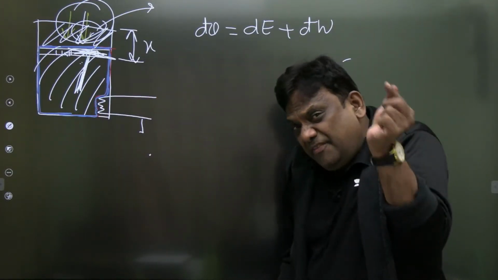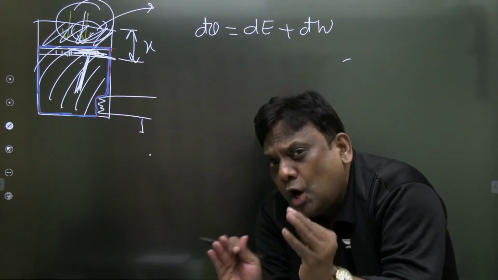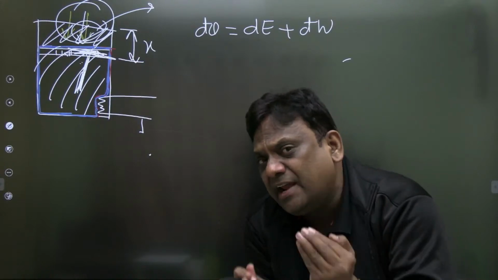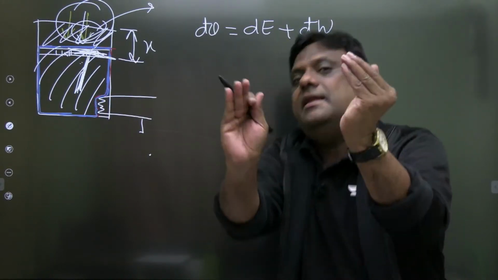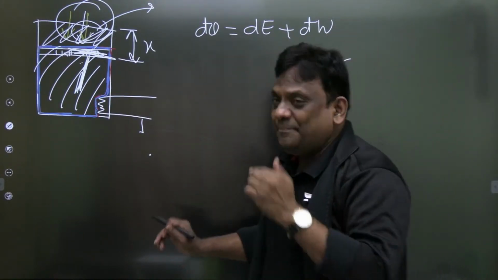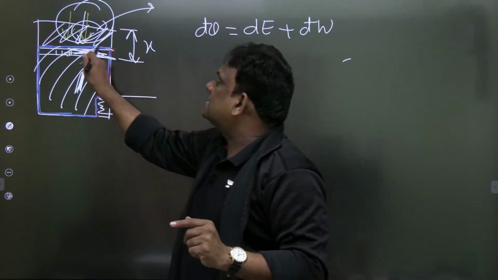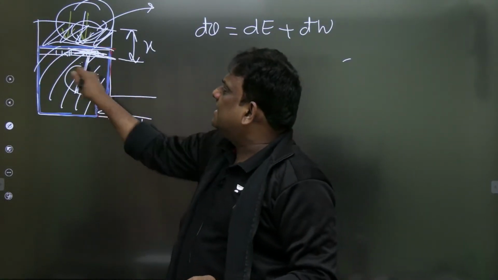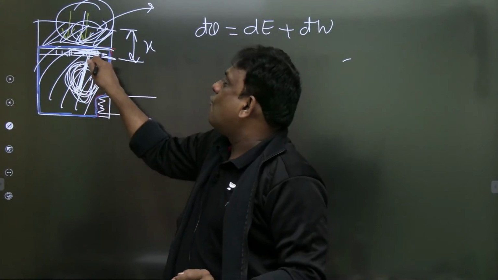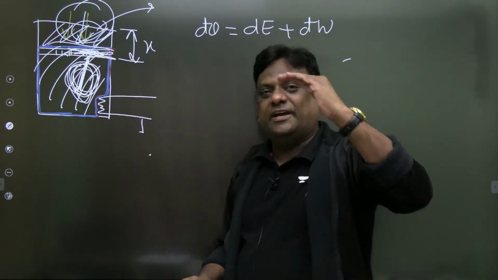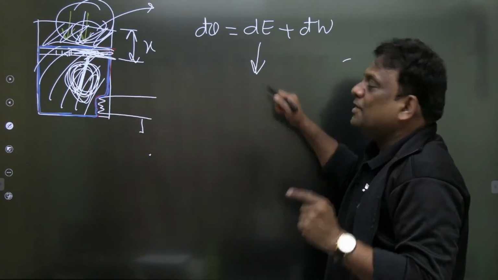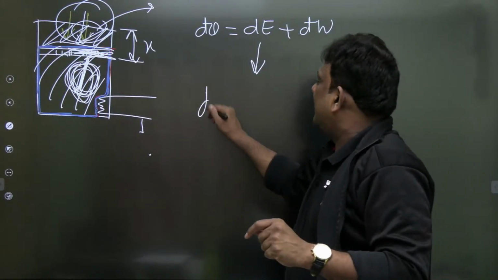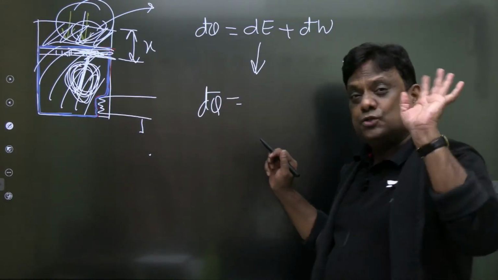मैं बताता हूं. Previous case air alone was my system. For air potential energy changes are negligible. But यहां पे look at carefully, my system is not only air but also piston. You may be neglecting the potential energy changes for air. What about piston? Piston is moving. So therefore यहां पे you should take, now I will write d'Q is equal to, यहां पे सुनो carefully.